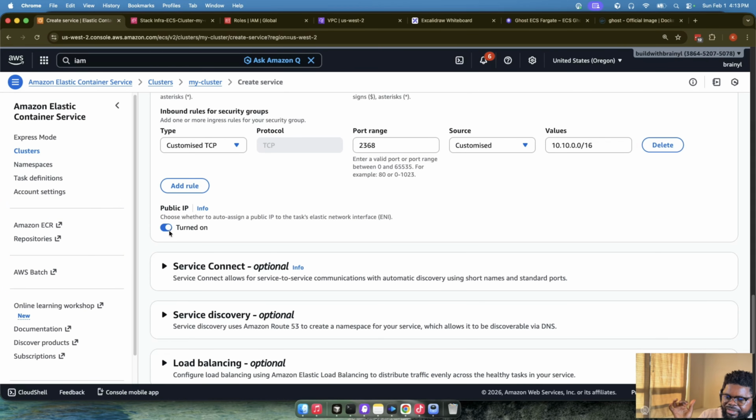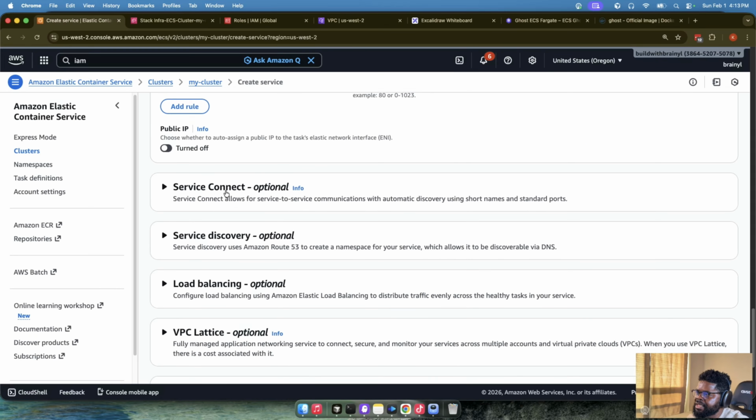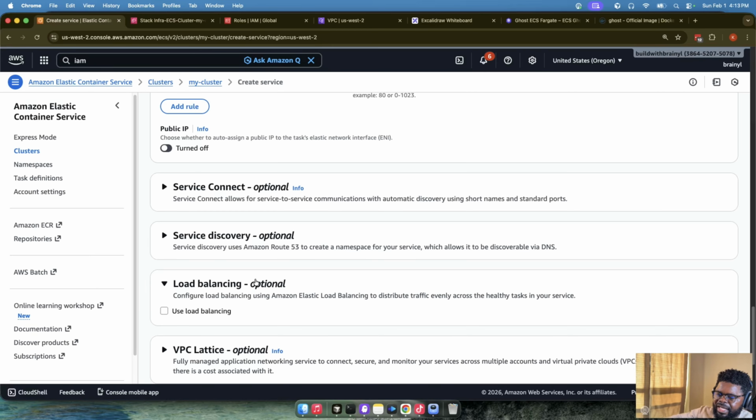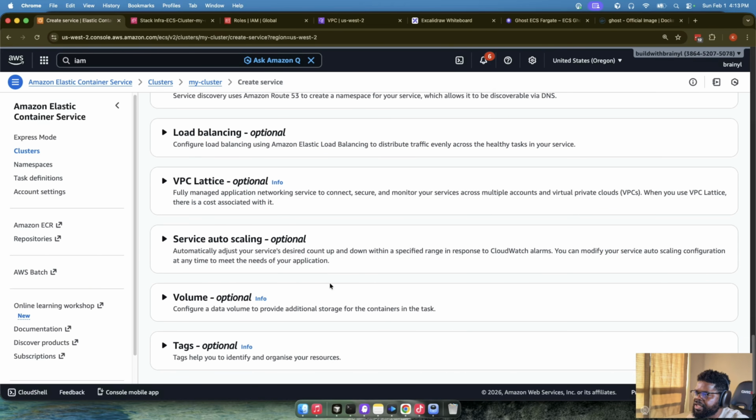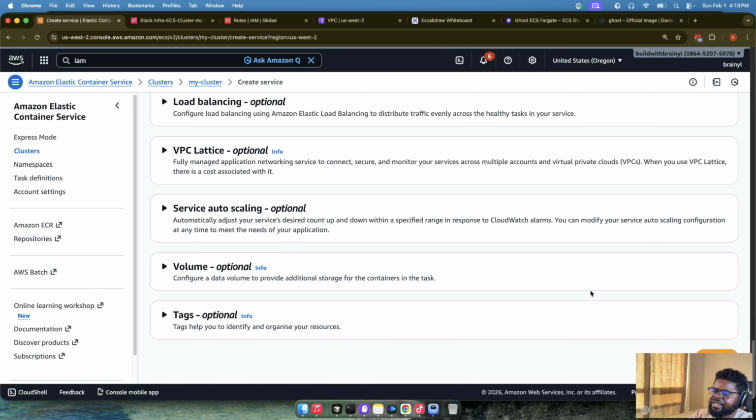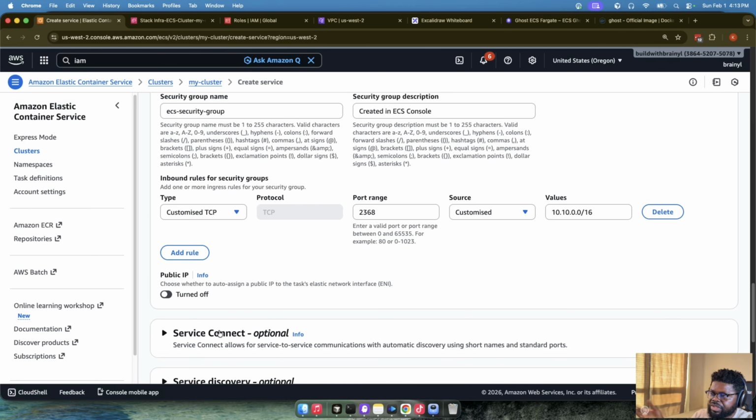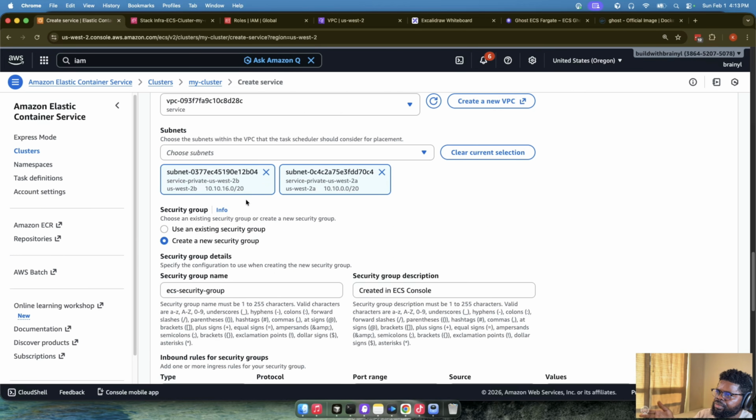We don't want a public IP. So this is also where we need to disable it. It's in the private subnet, so we don't want public IPs, right? So I'm just going to turn off the public IP. So we've done that. Service Connect, we don't need. Service discovery, we don't need. Load balancing, we'll use at some point, but for now, let's just leave it. There are so many options you can use, but for now, let's go with the basic things. The most important thing, no public IP. Secondly, put a security group. And thirdly, put it in a private subnet, right?